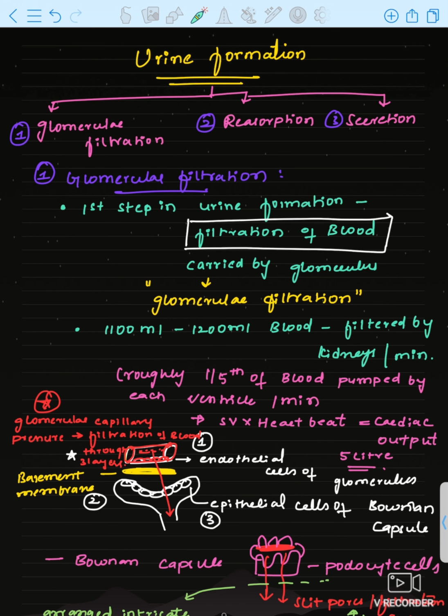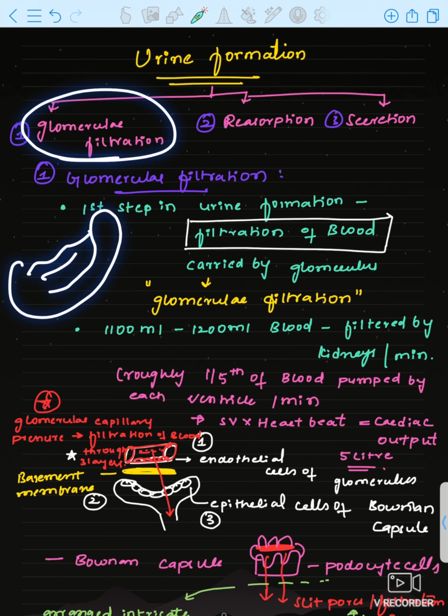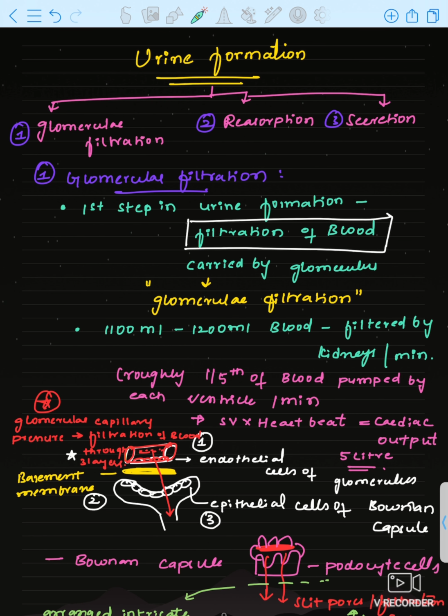In urine formation, what is the first step? Glomerular filtration. In the glomerulus filtration will occur, which will go into the Bowman's capsule. Second one is reabsorption. Let us discuss in detail further, reabsorption and then secretion.